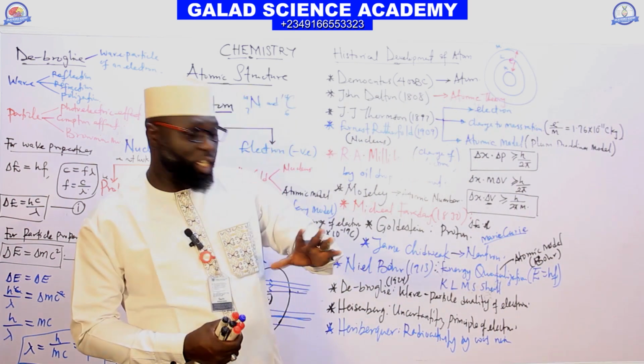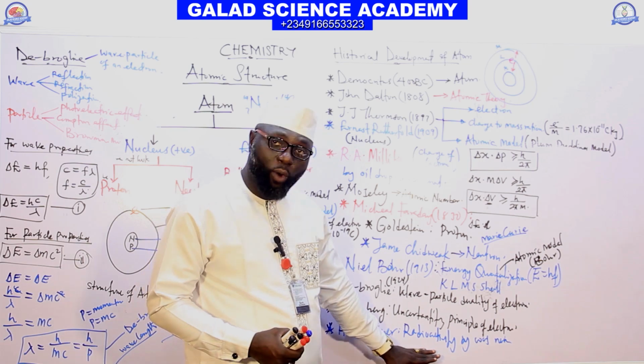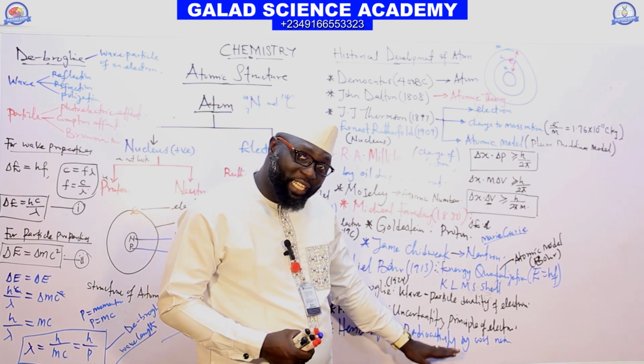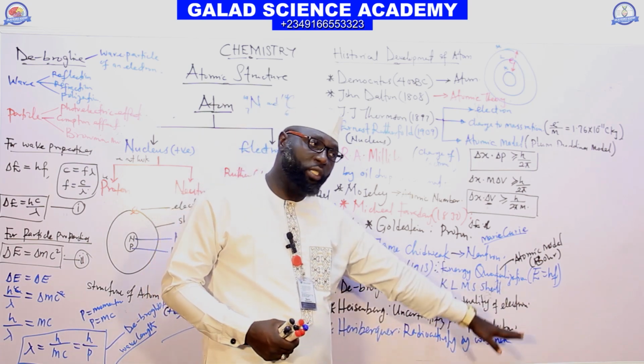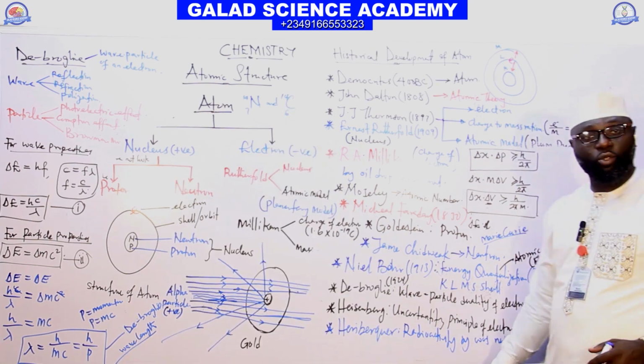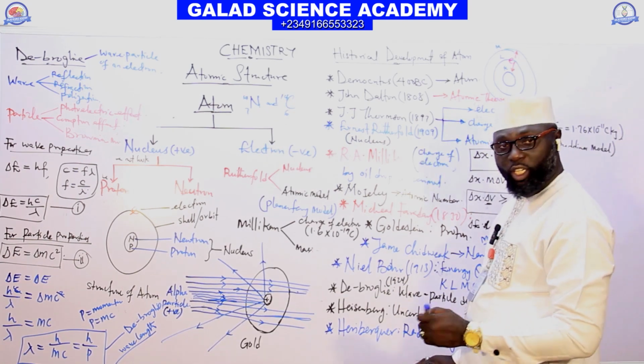The radioactivity was discovered by Becquerel, but it was later named by Marie Curie.